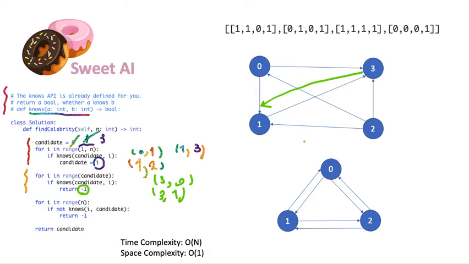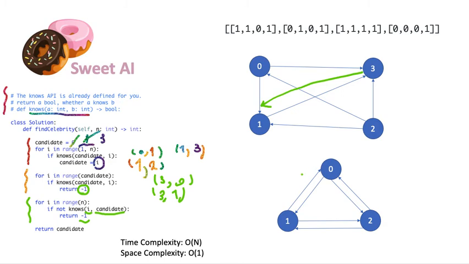And there are cases where we have loops. So what we can do is check every single i with the candidate and see if there is a connection from the candidate, and if there is, we are going to return -1.